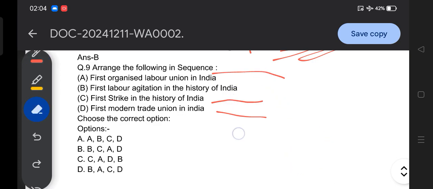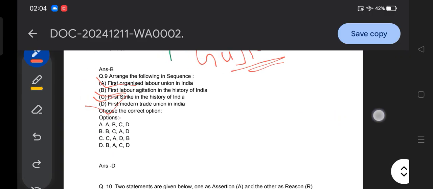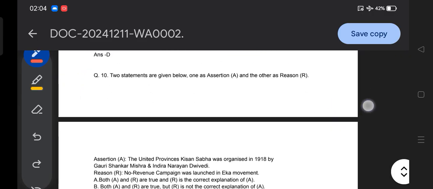There is a chance they can ask a question about where the first organized labor union took place, the first labor agitation, first strike, first modern trade union. That you need to remember. It's very important, and to access this you need to purchase our notes.